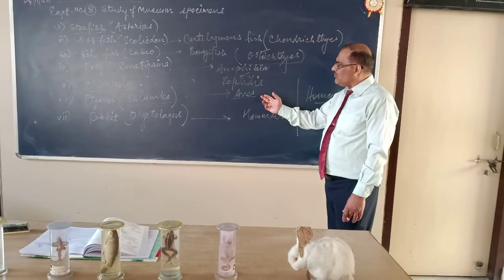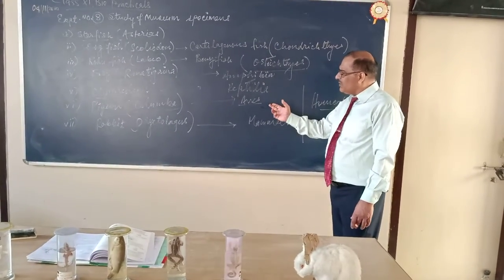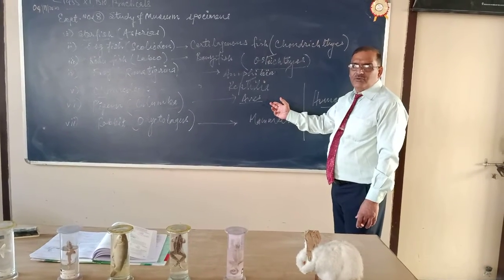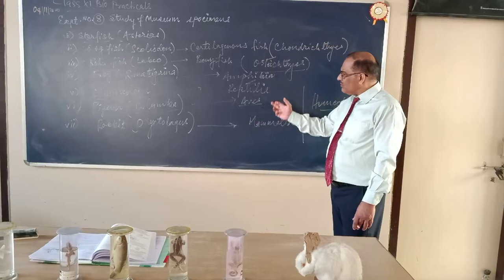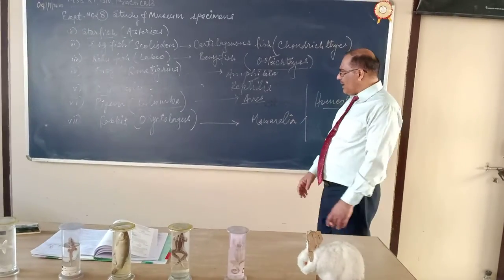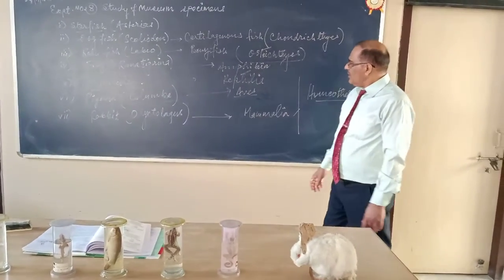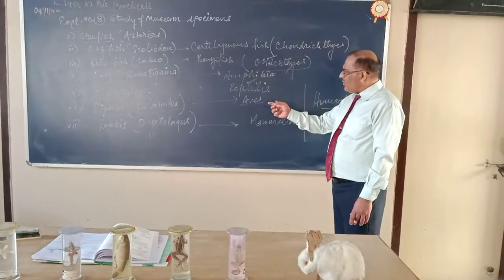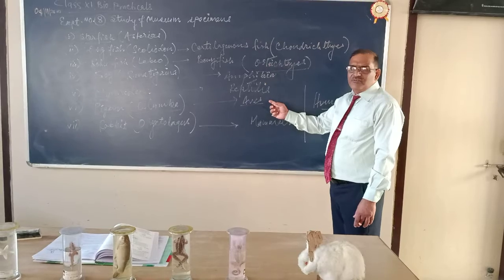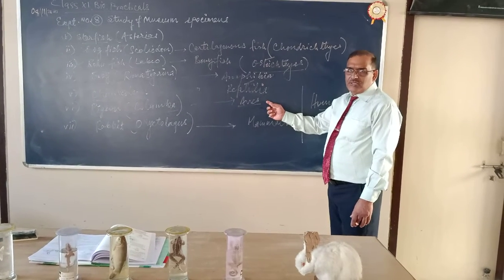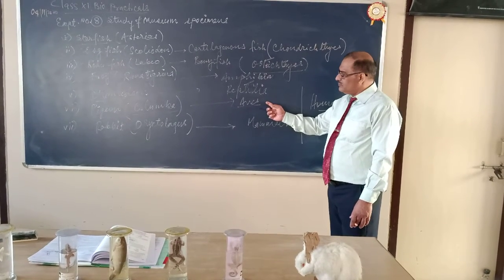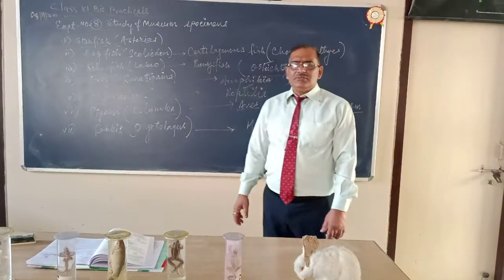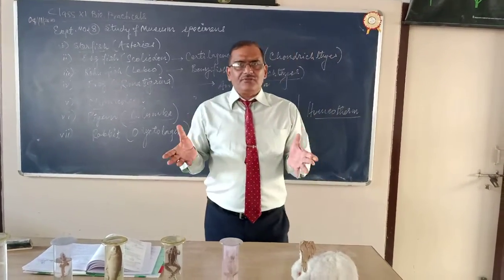Egg contains large amount of yolk. In reptiles as well as birds, egg contains large amount of yolk. The yellowish part of the egg is called yolk. In mammals, yolk is absent. So this is the point. Now, oviparous, and then finally the eggs hatch. Young ones come out. No larval stage. Development direct. No larva. So these are the points which I discussed.